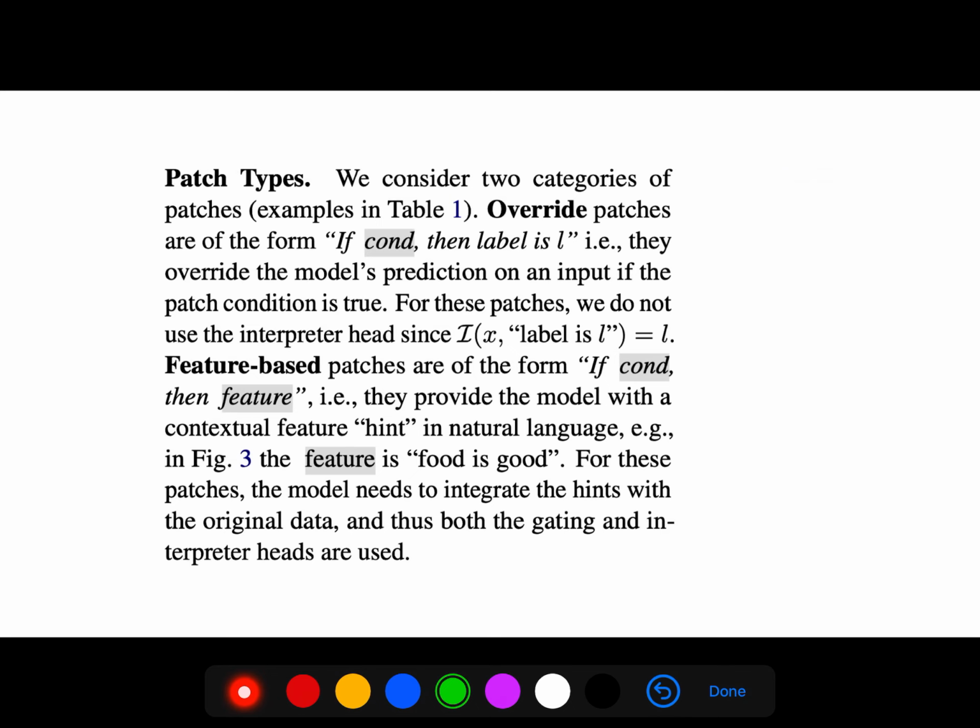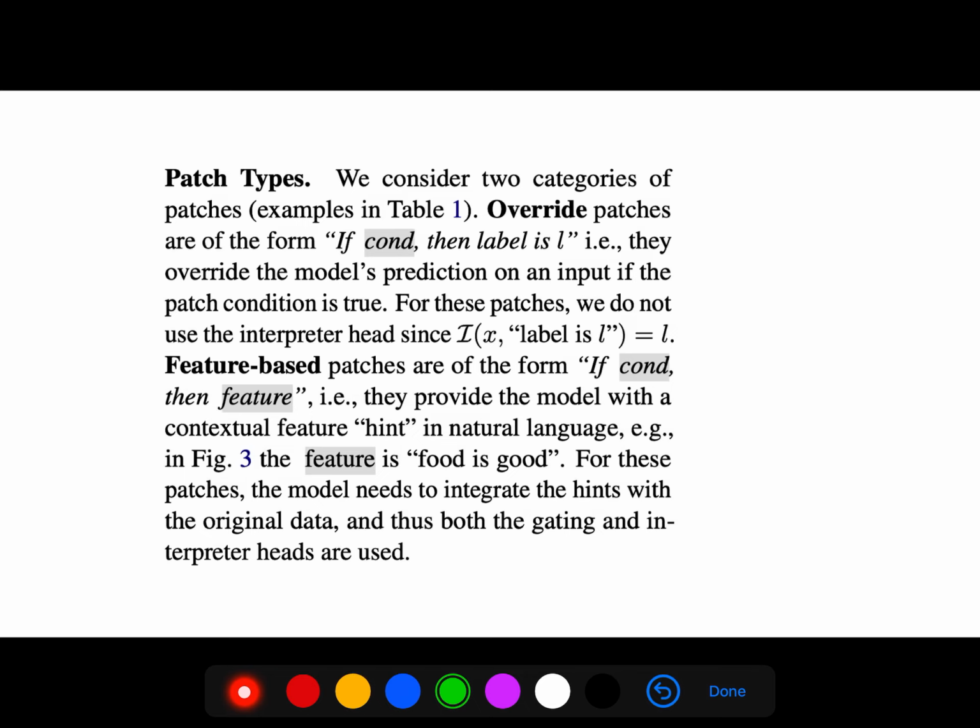So patch types could be 2 categories. Override patches are of the form if condition, then label is L. They override the model's prediction on an input if the patch condition is true. For these patches, we do not use the interpreter head. So feature-based patches are of the form if condition then feature.